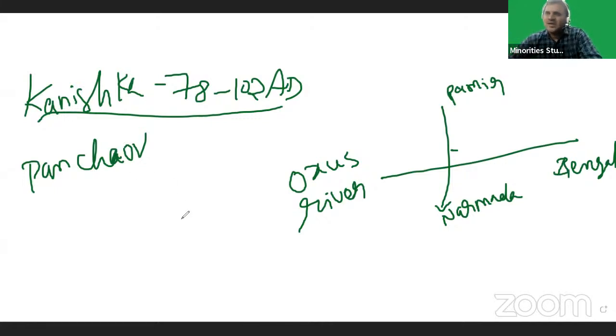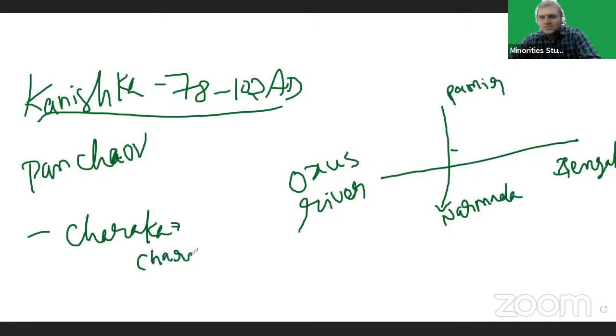In India, he captured up to the Narmada River in the south, and up to Bengal in the east. In his court, Charaka, a famous Ayurvedic doctor, was living. Charaka wrote the Charaka Samhita.